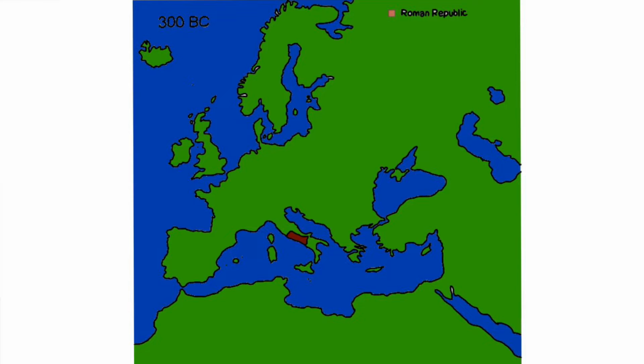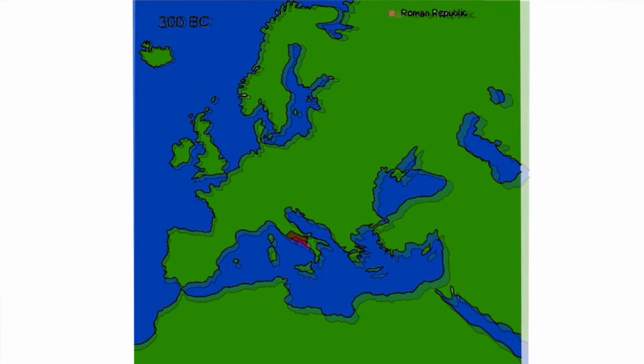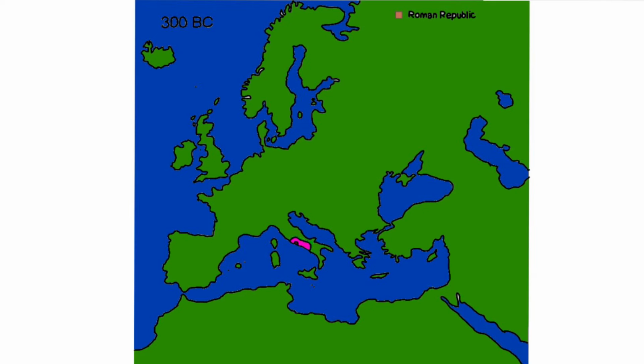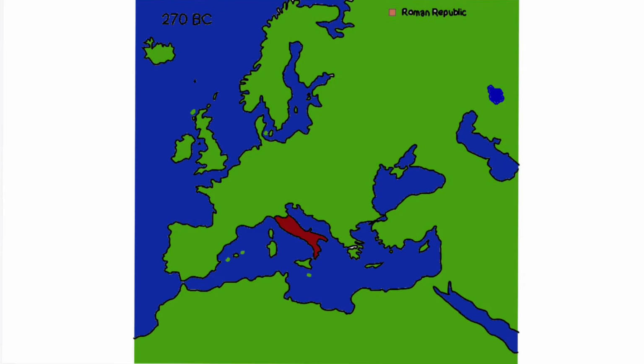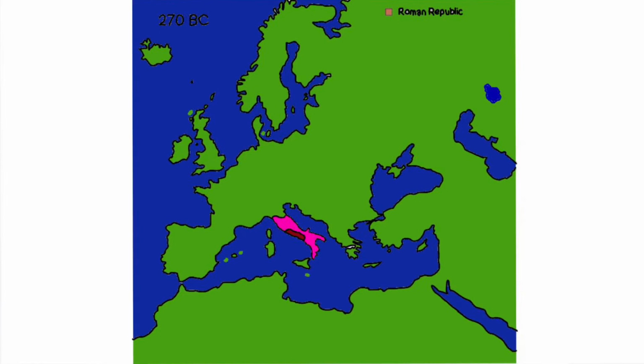As you can see, the Roman Republic expanded a lot, conquering a lot of central Italy. The new lands are covered in pink. Now let's fast forward 30 years. As you can see, Rome really went to work in these 30 years. They conquered almost all of modern-day Italy. The new lands are covered in pink, as before. This is only a few years before Rome went to war with the mighty Carthaginian Empire.